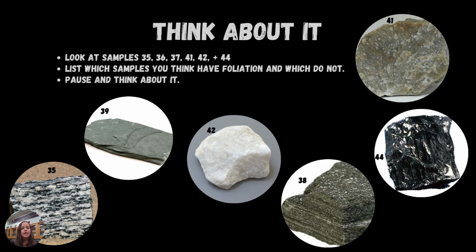Moving to 38, you can see lines within that rock. All of those crystals are aligning themselves, and so that one does show foliation. Then we look at 44. 44 is another type of coal. We looked at coal last week. This is a further metamorphosed coal called anthracite, and this one doesn't have any of those clear lines. It doesn't show foliation. And then 41 is your quartzite. That one also does not show any foliation. So you have three that show foliation and three that do not. And hopefully that made sense to you.